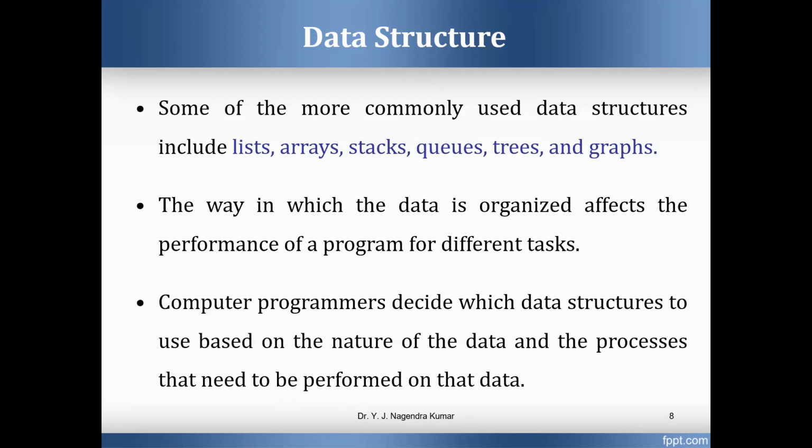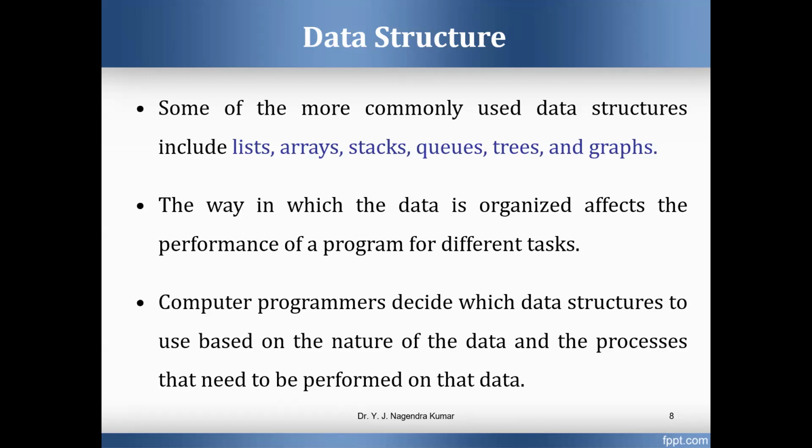The selection of a particular data structure depends upon the requirement, and that will be decided by the programmer.